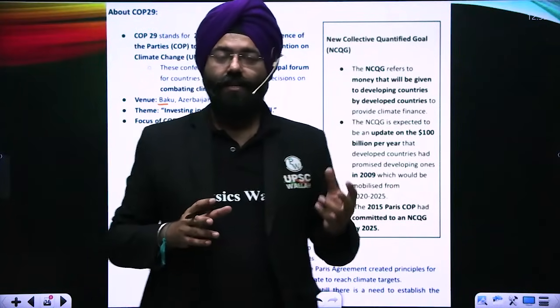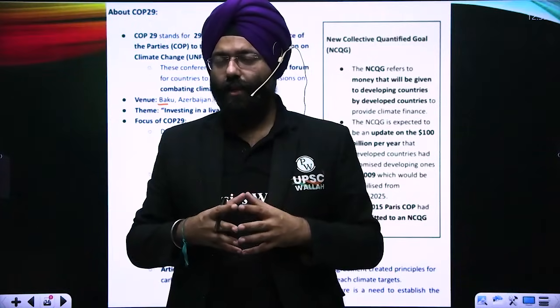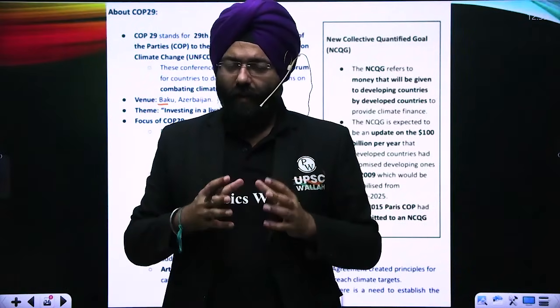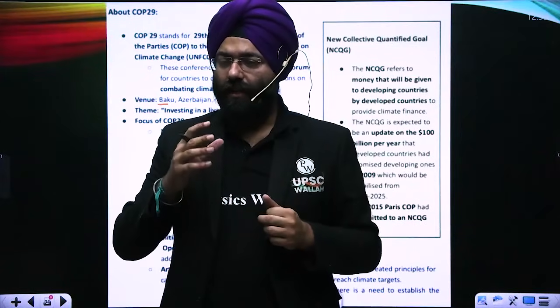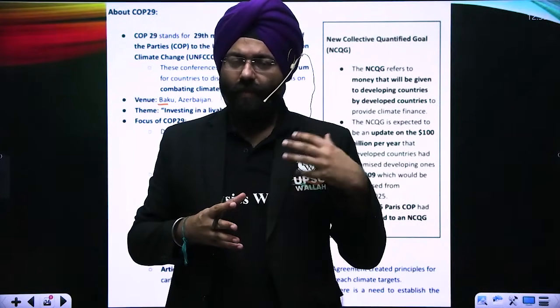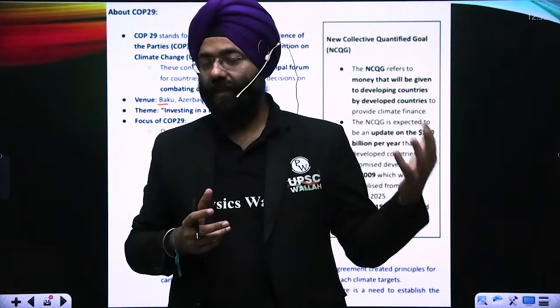Similarly, with any technology and transition, a lot of problems will arise. So the developing and least developed countries are demanding that a certain set of funds and money should be given by the developed countries, because they are the ones who created a lot of pollution previously.